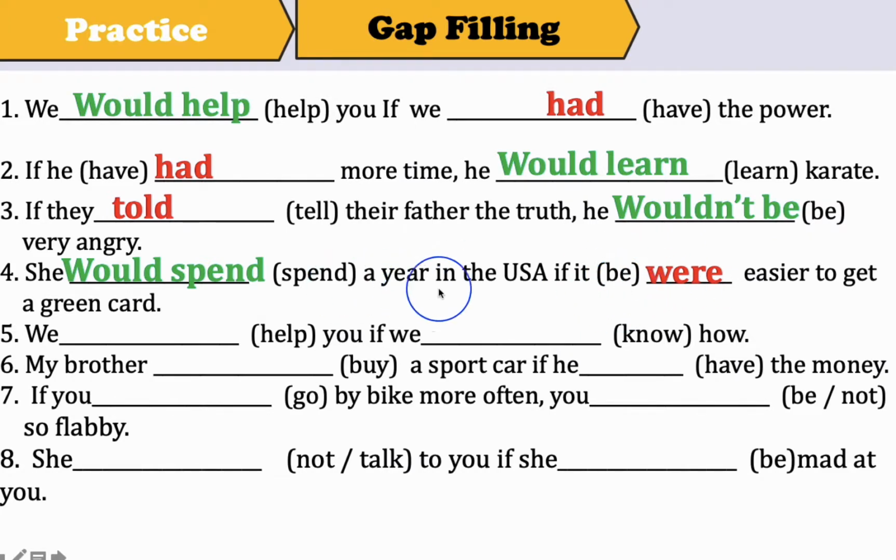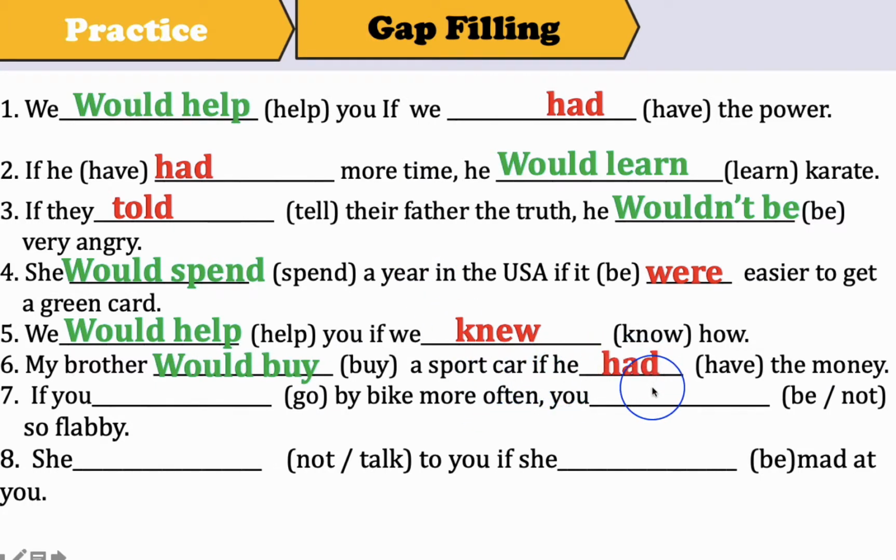Number 5, we would help you if we, good, knew how. The past of know is knew. So my brother would buy a sports car if he had money. Okay, if he had money. But does my brother have money? No, he doesn't have money. Number 7, if you, good, went. The past of go is went. If you went by bike more often, you wouldn't be so flabby.